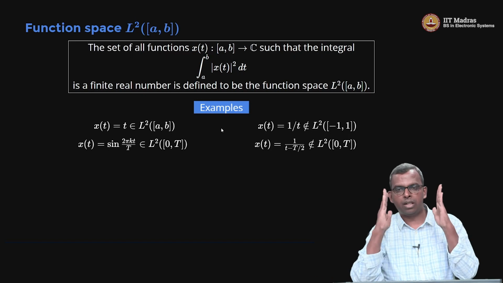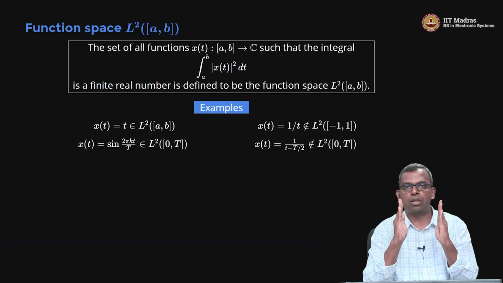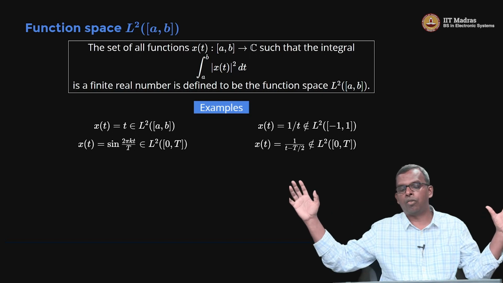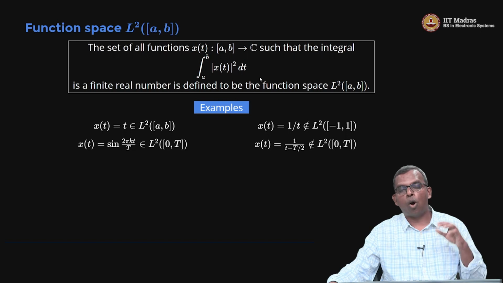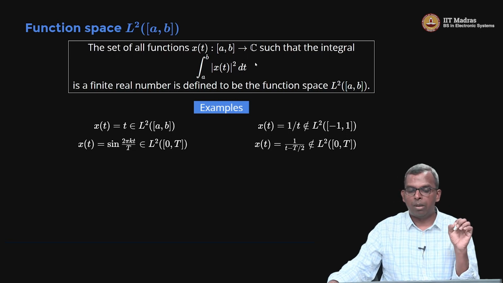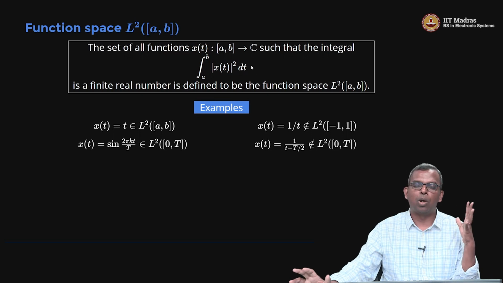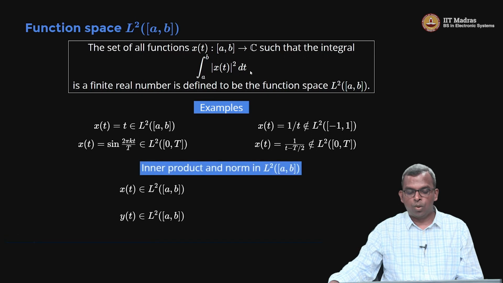Even sine, if you restrict to 0 to t, it will be in L2. There is no problem. If you restrict the domain to 0 to t, it's okay. Only when the domain goes out to infinity, there is a problem. So what we are doing here is not including all possible functions into a function space, but only those that are well behaved like this, that they don't blow up in some sense. When you do that, you can define the inner product and norm using the integration idea that we had before.